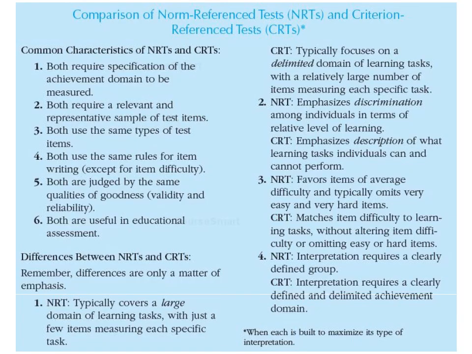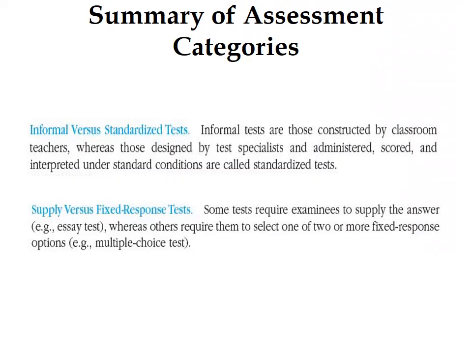This chart is about comparison of norm reference test and criterion reference test. It discusses the common characteristics of NRT and CRT and the differences between NRT and CRT. The next slide is about summary of assessment categories. Informal versus standardized tests. Informal tests are those constructed by classroom teachers, whereas those designed by test specialists and administered, scored and interpreted under standard conditions are called standardized tests. This is the difference between these two tests.